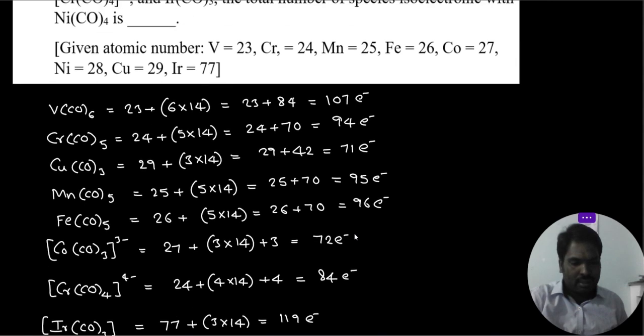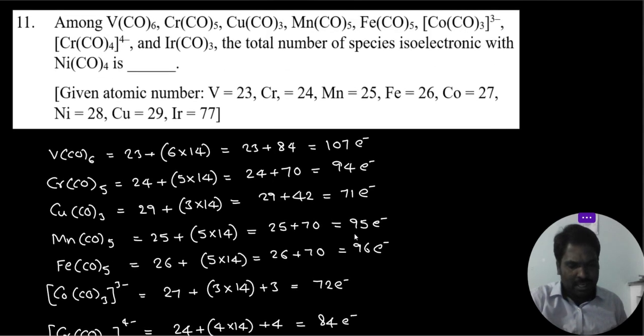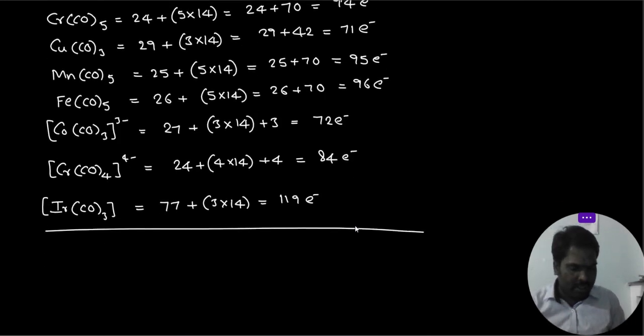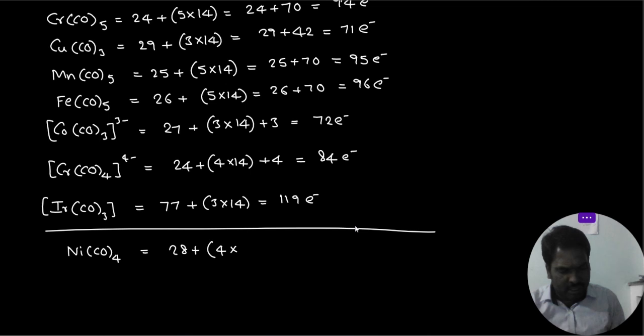Now the reference particle, nickel tetracarbonyl, Ni(CO)4: nickel atomic number 28 plus 4 into 14, that is 28 plus 56, equal to 84 electrons.